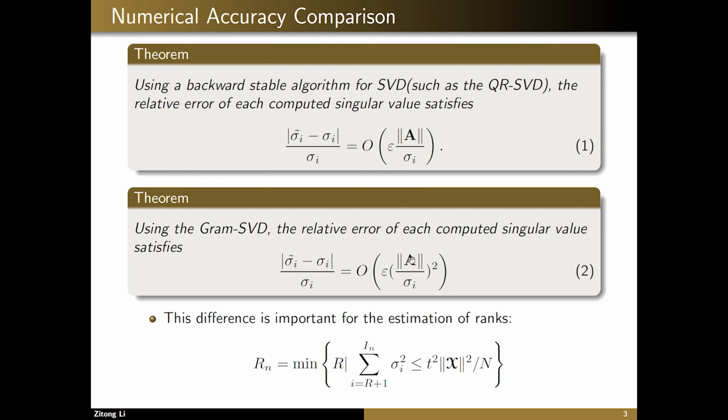So equation 2 describes the same relative error in gram SVD. Comparing to QR SVD, the error is increased by the norm of A over sigma i. Again, this means that gram SVD is not as good at computing smaller singular values. And as a result, if you use gram SVD in the overall STHOSVD algorithm, the compression accuracy is limited.